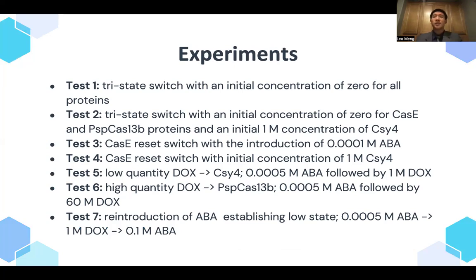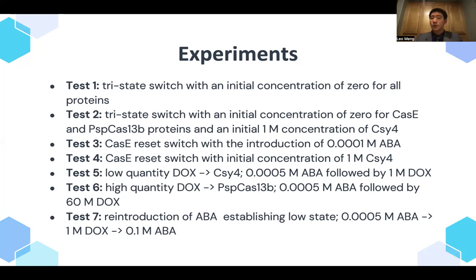I had 7 experiments to verify my model. First was testing the cross-suppression of the proteins by initializing the concentration to be 0 for all of them. Next, I set 1 molar concentration for CSY4 and 0 for the rest to see if CSY4 could establish a steady state concentration. Third, I tested to make sure I could set or initialize Cas-E within the system through introducing ABA.